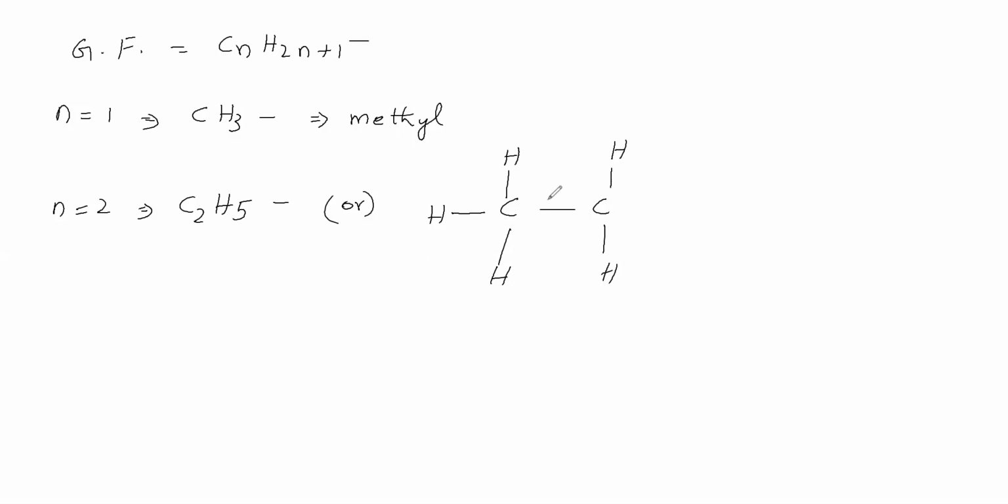Inorganic carbon compounds are also there, and in that case carbon need not always have 4 bonds. Less than 4 bonds is also possible. But in normal organic compounds carbon will have 4 bonds, because valency is 4.